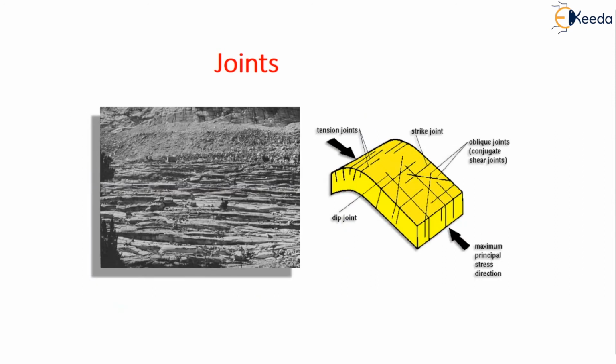See, this is how it looks. This is a tension joint, this is a dip joint, this is a strike joint, this is an oblique joint, and this is the maximum principal stress direction. These are all the different parts.